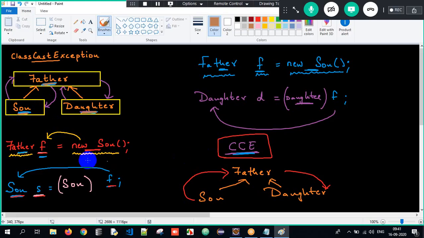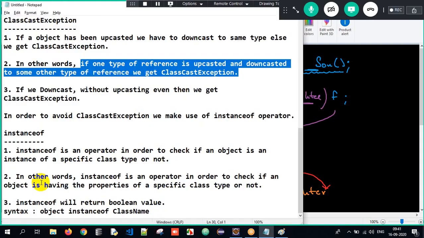Therefore, if one object is upcasted, we have to downcast to the same object type. If not, we will get class cast exception. And also, even if we downcast without upcasting, where we have not upcasted at all and directly downcast, again we will get class cast exception. So these are the scenarios we come across with class cast exception.